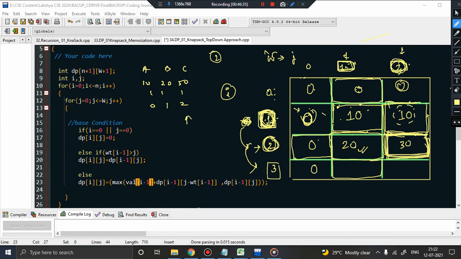I'll initially start with this particular position, the rightmost element. You need to find out the value of dp of 3 comma 1. So dp of 3 comma 1 is what you want. So first of all, I'll check what is the weight of the I minus 1 element.